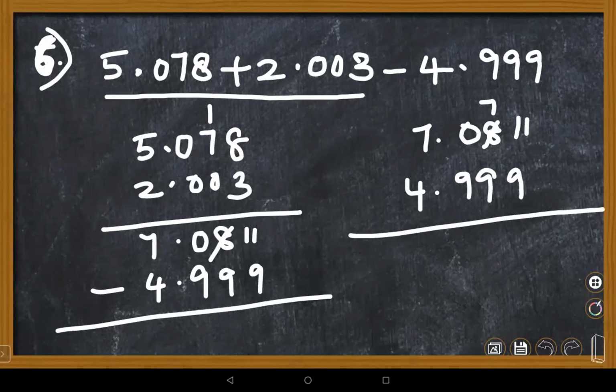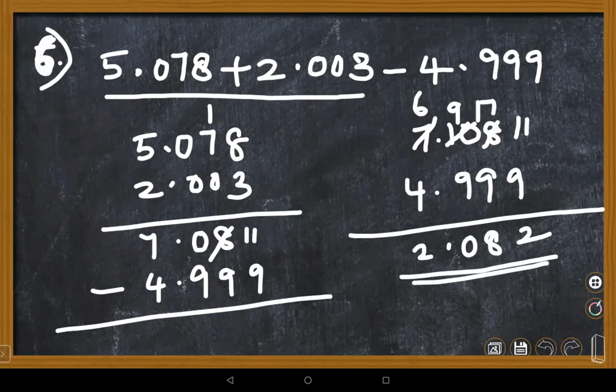Next, 11 minus 9 is 2. Here 7 won't go. Before step also it's a 0. So borrow from here, it becomes 6. This becomes 10. 10 again you need to take borrow from the previous step. It's a 17 minus 9. 17 minus 9, how much, Nana? Ma'am, 17 minus 9, 8. Very good. 8. 9 minus 9 is 0. 6 minus 4, 2. Daksh, don't make a mistake, Nana. This is a common mistake done by good students too.